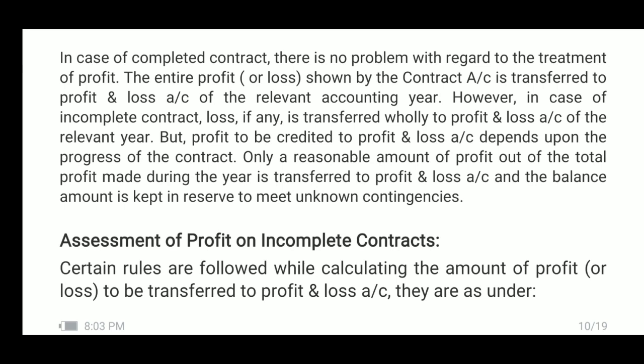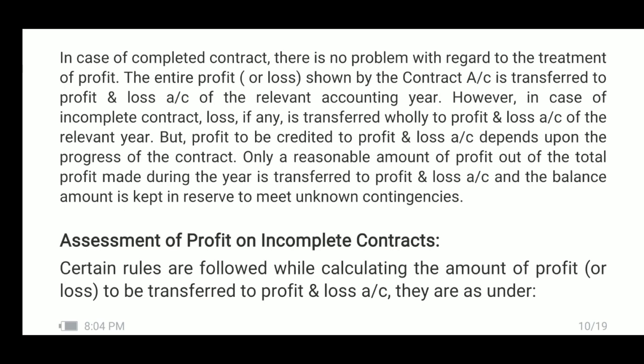So, that is the difference between completed contract and incomplete contract with regard to treatment of profit. But remember, in case of loss, even in case of incomplete contract, the whole amount of loss will be transferred to profit and loss account of the relevant accounting year.